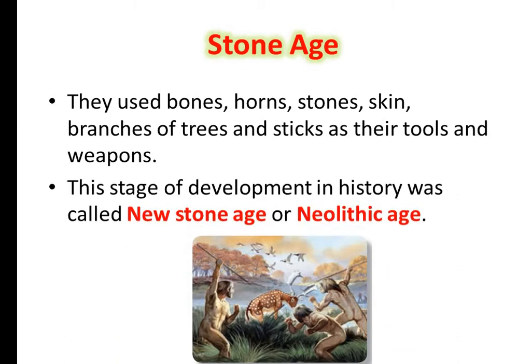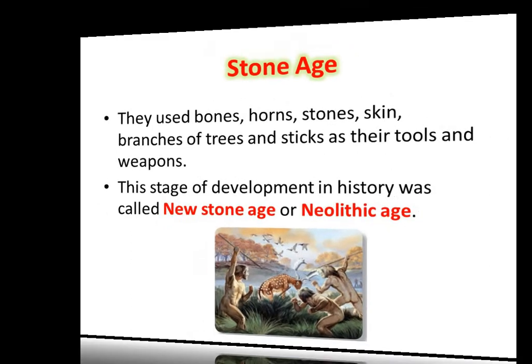This stage of development in history was called the New Stone Age or Neolithic Age. That means from using stones alone, they changed. They used the bones, horns and skin apart from the stones. When they started using things other than stones, it is called the New Stone Age or the Neolithic Age.